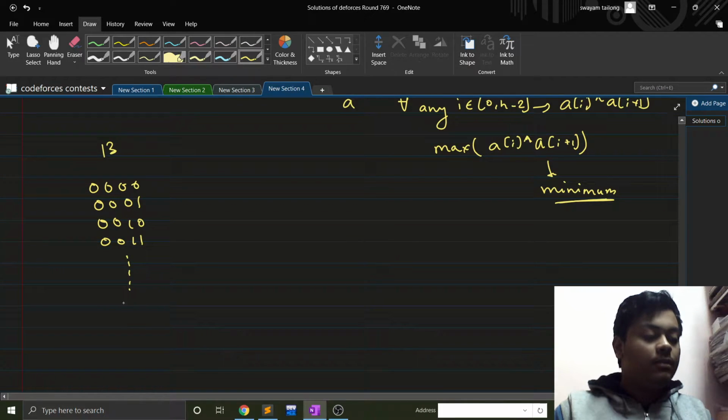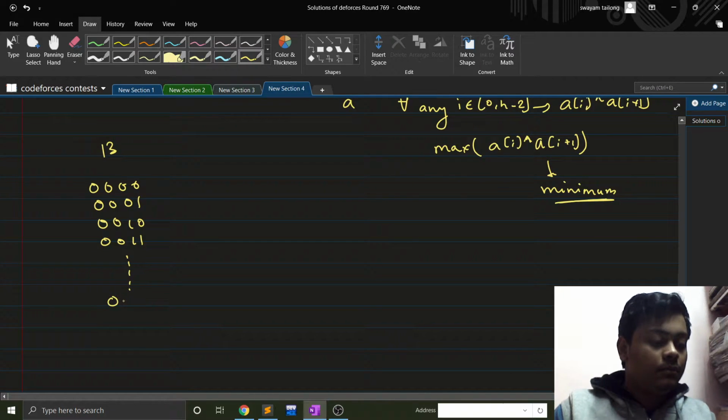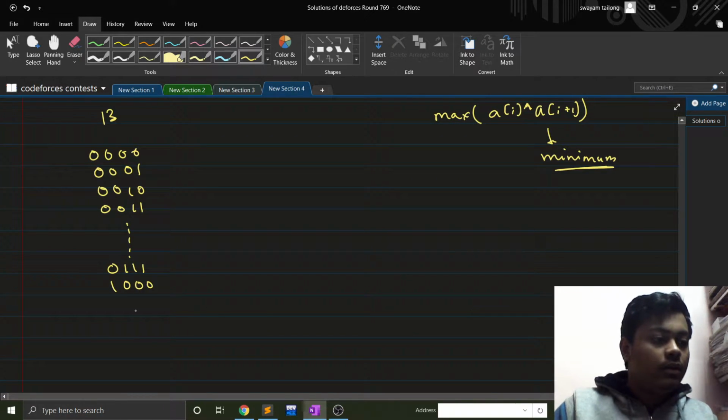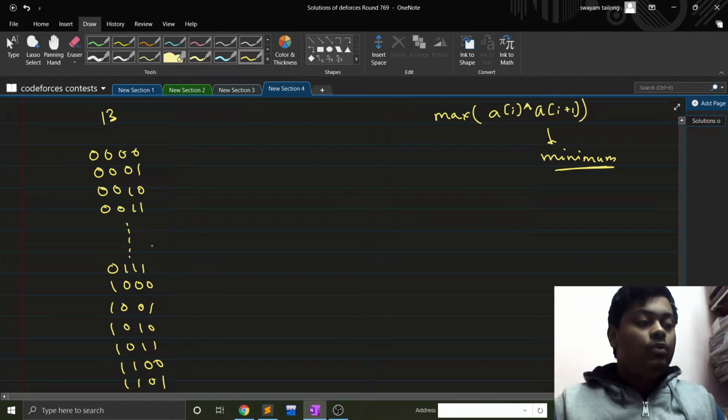One like this. I will have numbers. Then at some place I will get 7 first, and then I will have 8. Then 8. Then 9. Then 10. Then 11. And then 12. And then 13, right? So